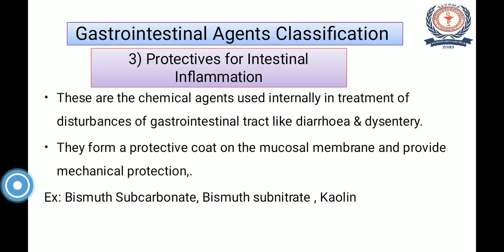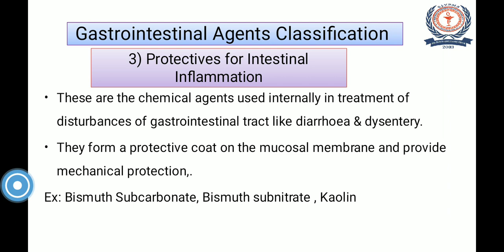The third class of gastrointestinal agents are the protectives for intestinal inflammation. These are chemical agents used internally in the treatment of disturbances of the gastrointestinal tract like diarrhea and dysentery. They form a protective coat on the mucosal membrane and provide mechanical protection.